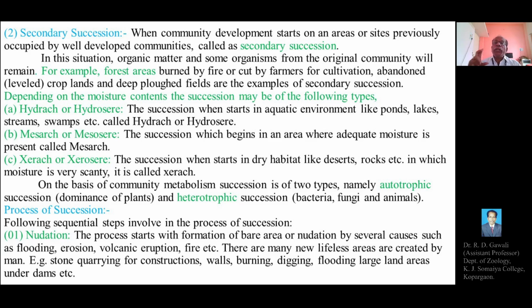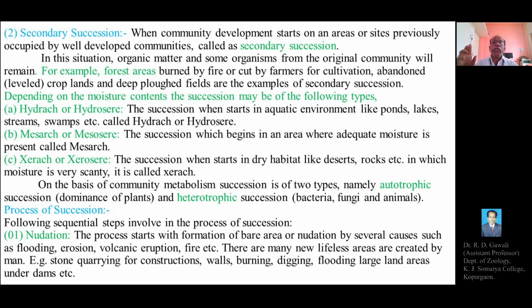When community development starts on areas or sites previously occupied by well-developed communities, it is called secondary succession. It means the area or site where previously there was a particular community, and this old community is replaced by the new community.